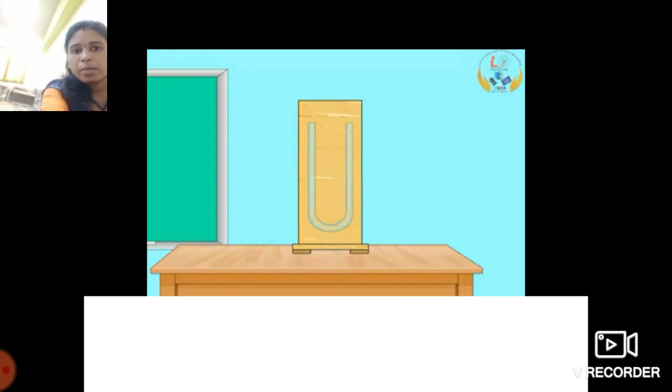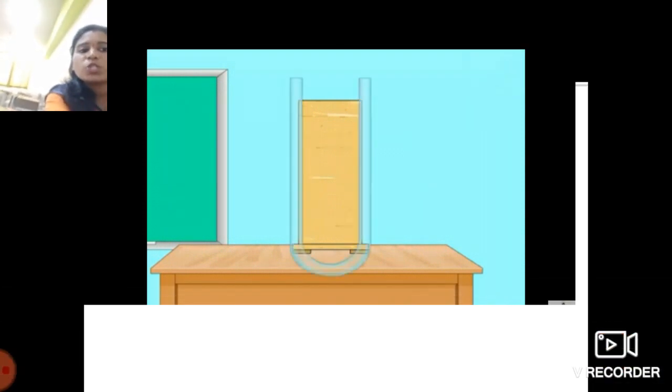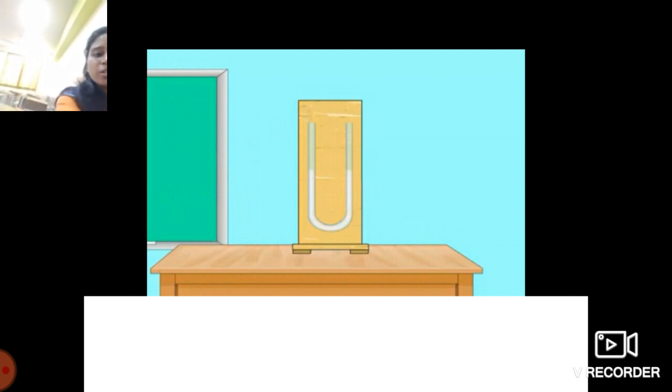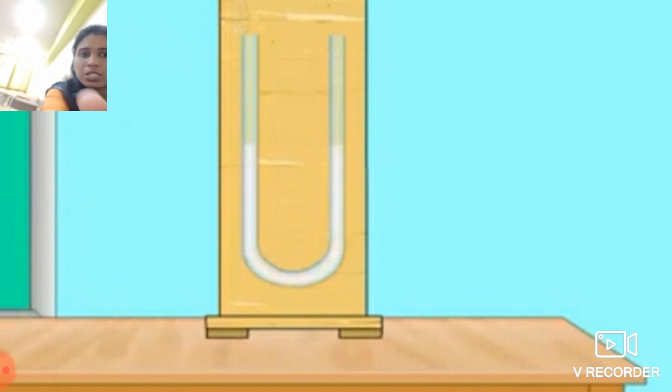Initially this tube is filled with water, this white in color, or any manometric fluid, such that the level of the fluid is the same in both the limbs. See over here, the level of the fluid is the same in both these limbs.